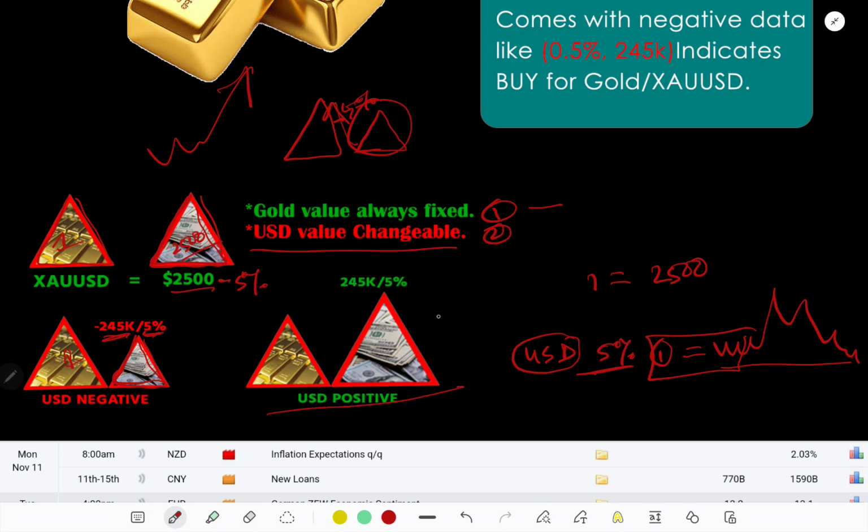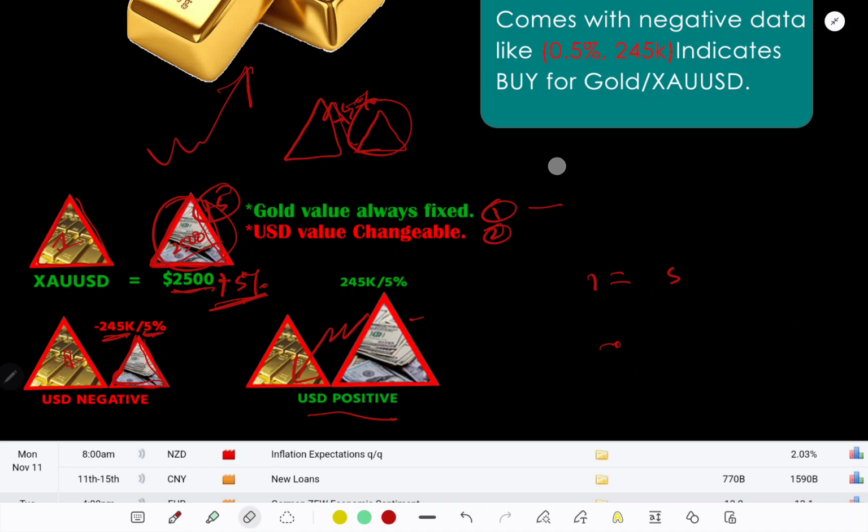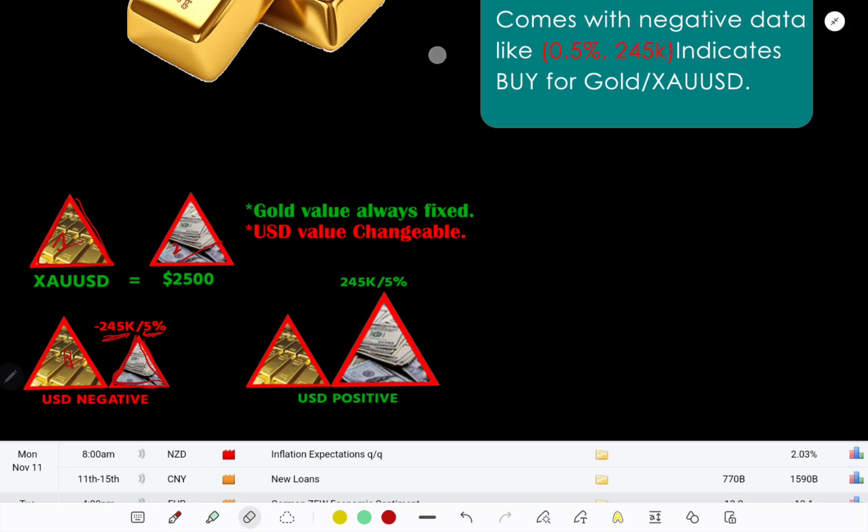Same theory over here. If there is plus 5% on the previous 2500, that means 2500 plus 5% here, so that will be bigger than the previous one. That means when one of them increases or decreases, the opposite happens to the other. Here gold is smaller than USD, that's why there is sell for gold for positive value. Hopefully you understand the whole process, why we sell for positive value and why we buy for negative value.